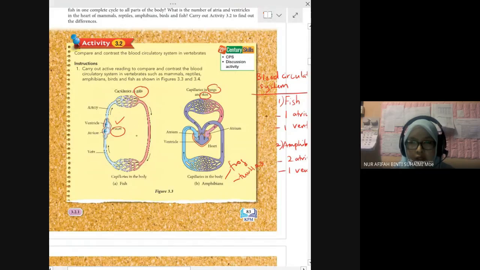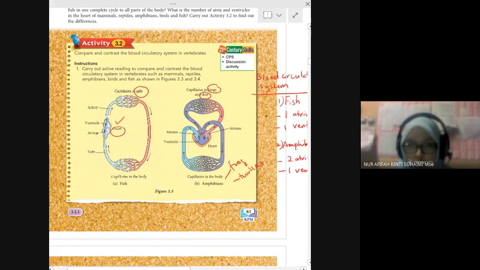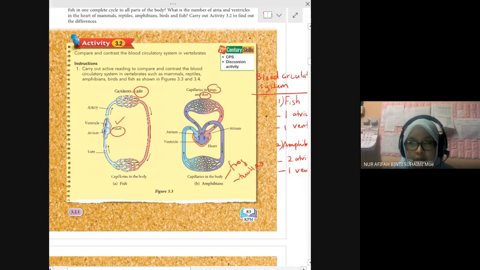Look carefully. Fish have a heart also, but their heart consists of one ventricle and one atrium. One ventricle, one atrium only.